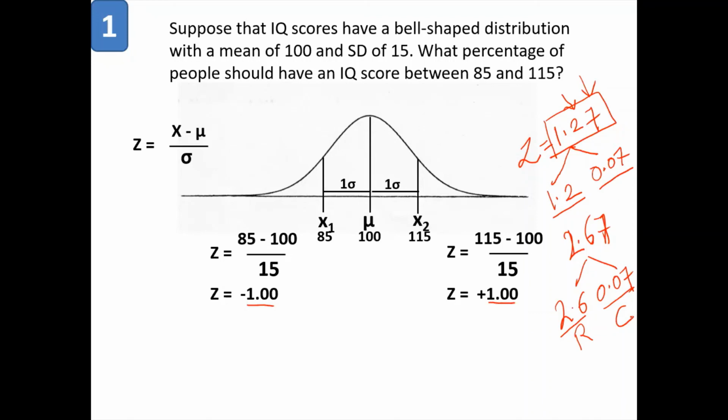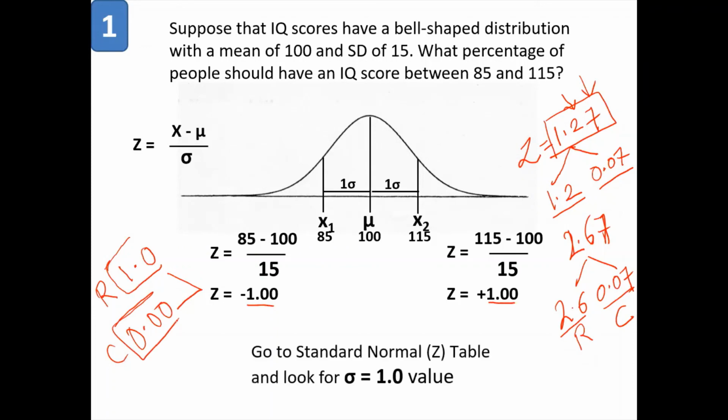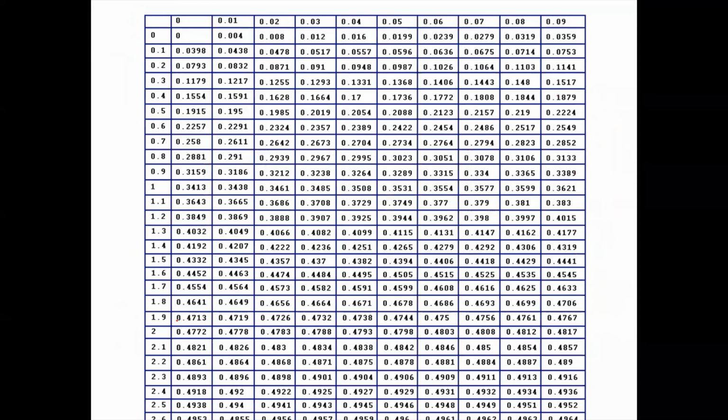Right now, our Z value is 1.00. If I split 1.00, my first number becomes 1.0 and the second number becomes 0.00. So I have to look for the row of 1.0 and the column of 0.00. We'll go to the Z table and find the relative value for 1.00. This is the row of 1.0 and the column of 0.00. The value that comes is 0.3413.